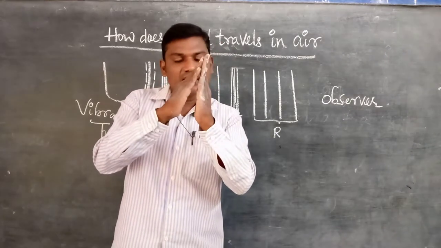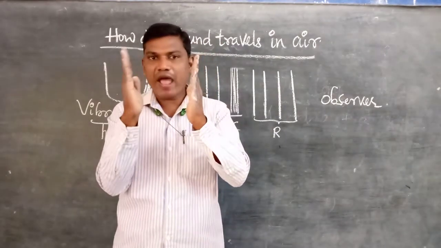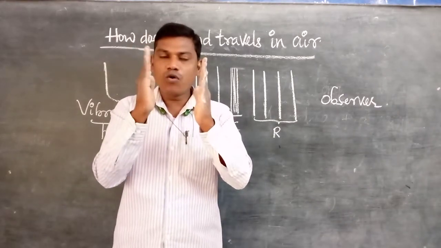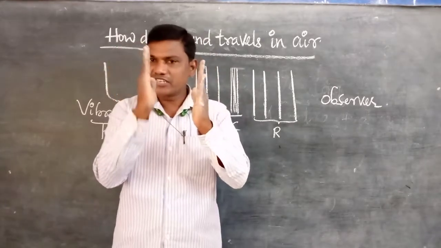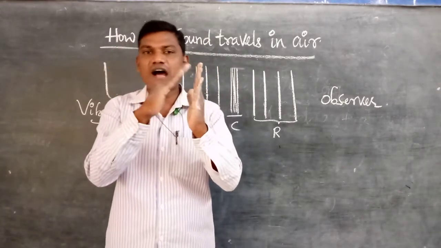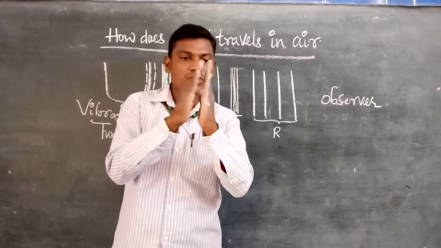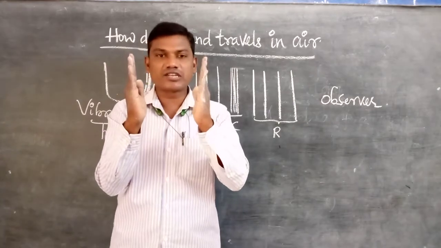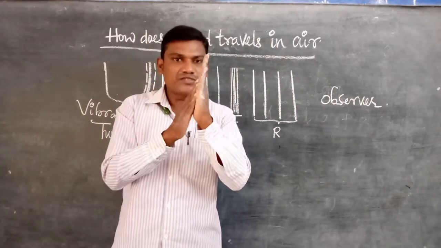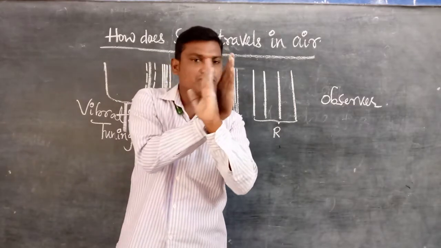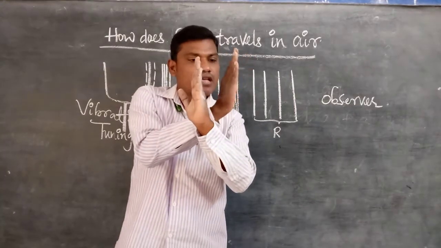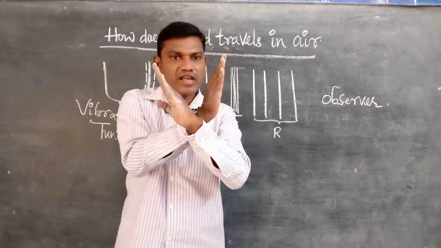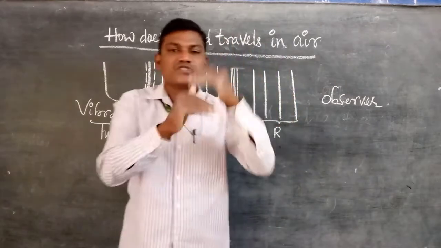After that, the first portion of the air particles moves back. This is called vibratory motion, a to-and-fro motion about the mean position, also called oscillatory motion. First coming close is the compression; again moving away is called rarefaction. Next, the second portion also starts vibrating and the energy goes to the third portion of the vibrating particles. Compression, rarefaction. Next one: compression, rarefaction.